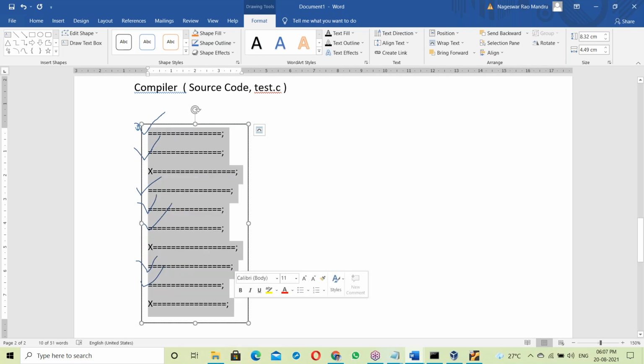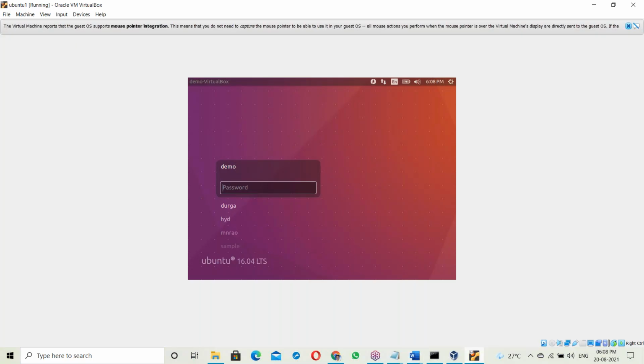The compiler checks the whole code from top to bottom and shows all the errors. The interpreter works line by line. First line checking, next line checking, and when any error comes, it stops. The interpreter stops, but the compiler is not like that. It checks the whole program from top to bottom and shows all the errors. Let us see that.